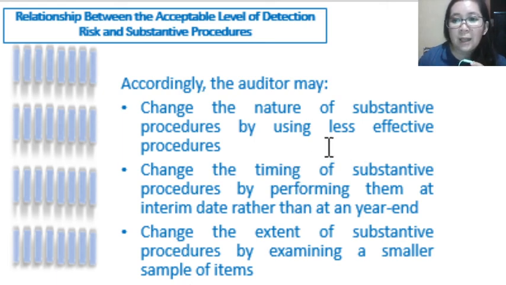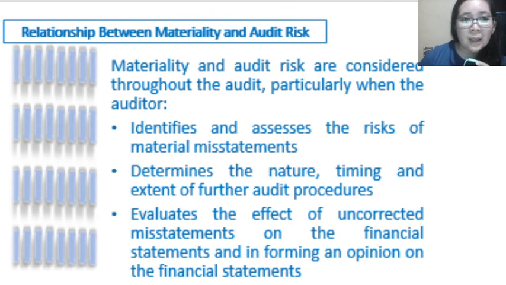So here, he can use less effective procedures. He will do substantive procedures at interim dates, meaning just a sample of the transactions or the account balance, without waiting for it to be completed at the end of the year. He can also change the extent of substantive procedures by examining a smaller sample of the items, because in this case he will do lesser substantive procedures, as he is able to accept a higher detection risk.